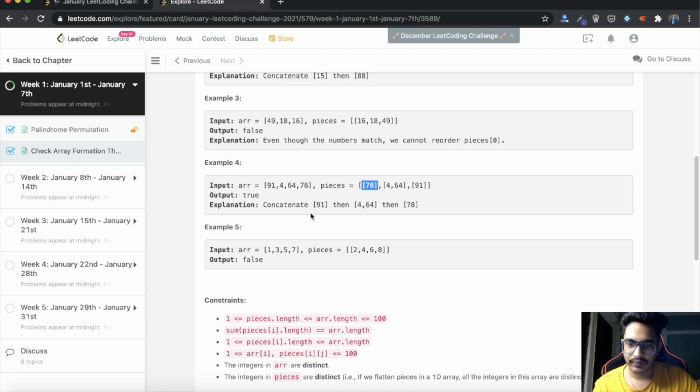So here we will be concatenating 91 first, second we will be concatenating this one, and third we will be concatenating this one, so that we will be forming this array.